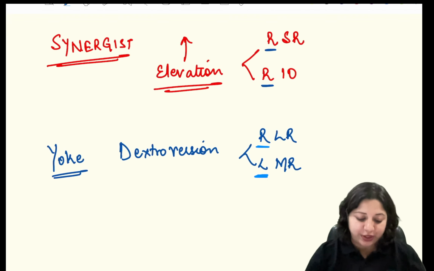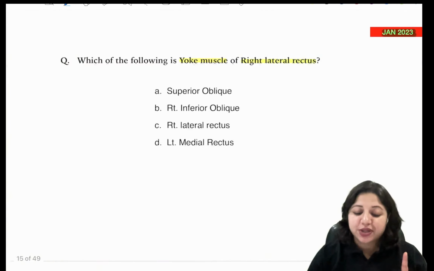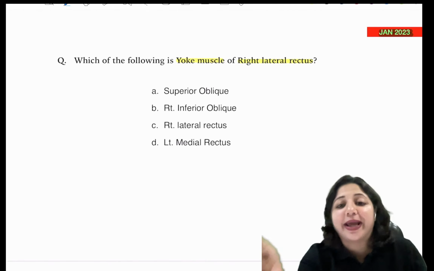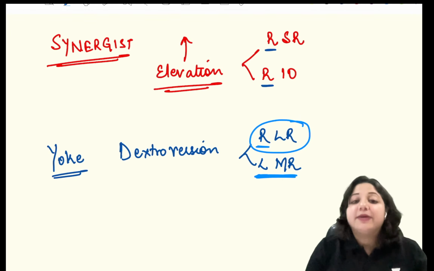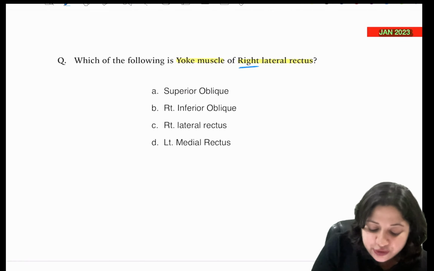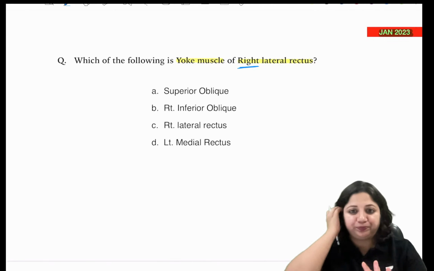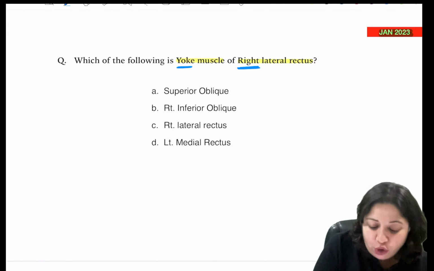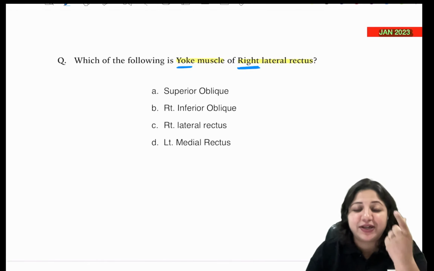Now we come down to this question. What are the yoke muscles for levodepression? The question they asked in January was a simpler one. They asked what is the yoke muscle of right lateral rectus. Whenever the word yoke comes in the question, and here it is right, it is common sense that you have to look for the word left in the answer. That's an easier way to handle it. Whenever you have yoke, you have to look for the contralateral muscle. So the yoke muscle of the right eye has to be from the left eye.